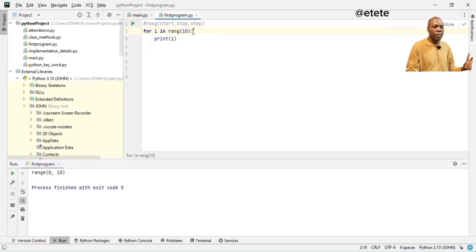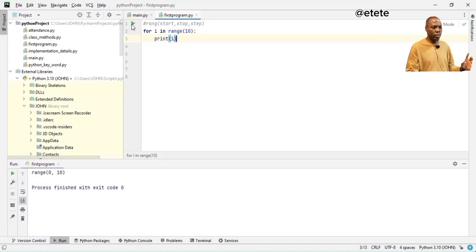The reason why I'm putting this colon, I told you that in programming, the punctuation marks are very, very important. So this colon is simply telling me that for each iteration, the next block of code that should be executed is to print out the value of this variable I. Sorry, that would have given me an error. So, for I in range 10, print I. Now, it's going to print from 0 to 9, which is 10 digits.